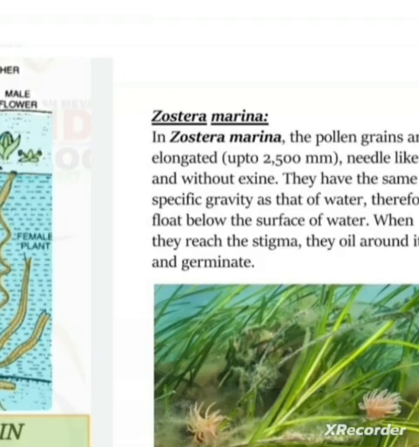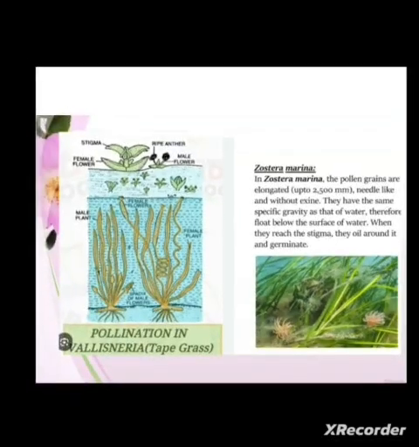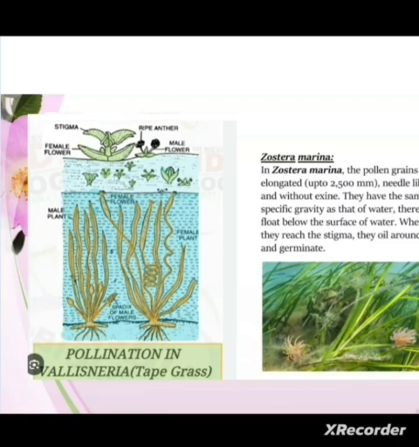So because of this reason they can float below the surface of water. So when they come in contact with the stigma, they bring about pollination, and then further development takes place. So this is all about the pollination in plants